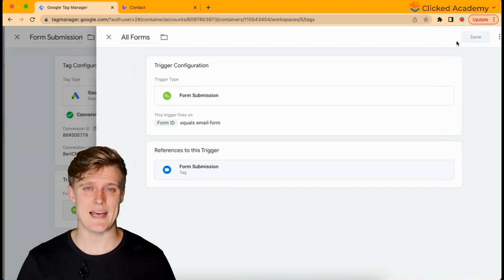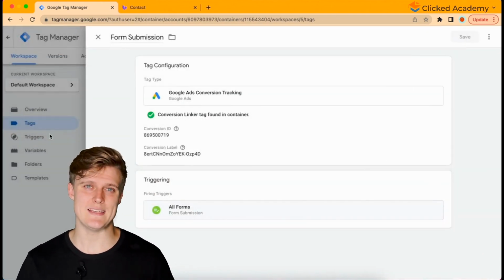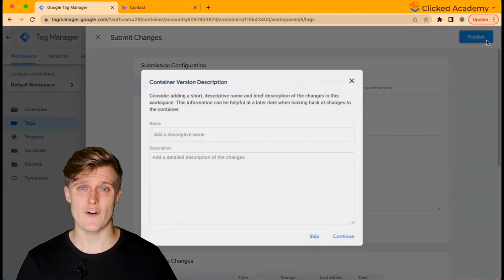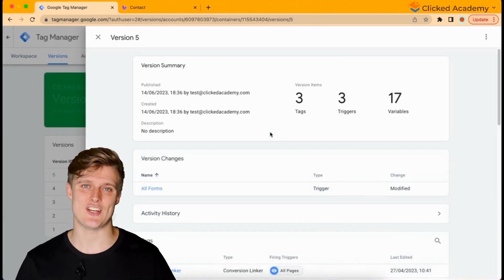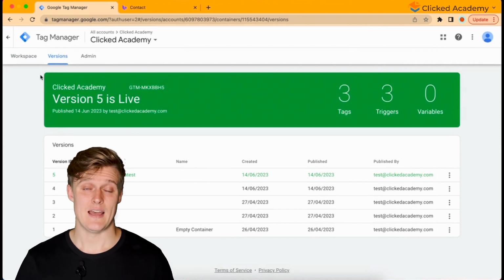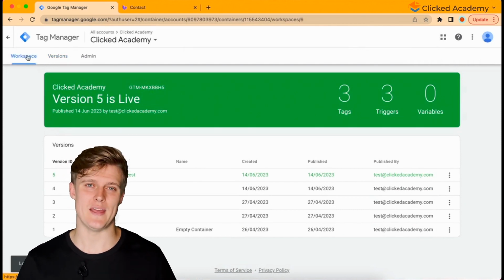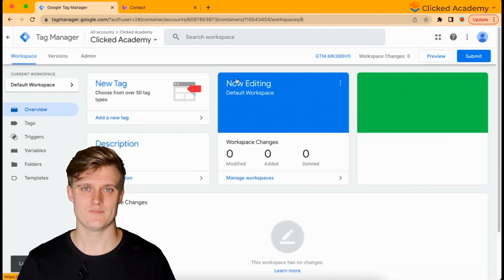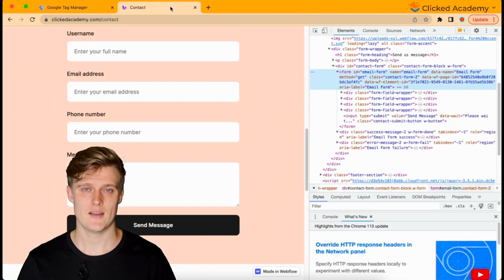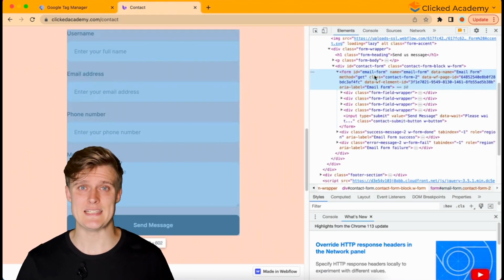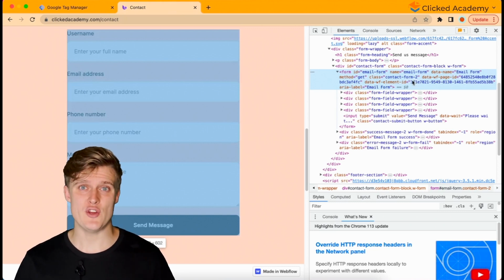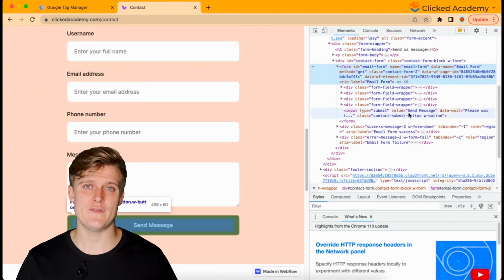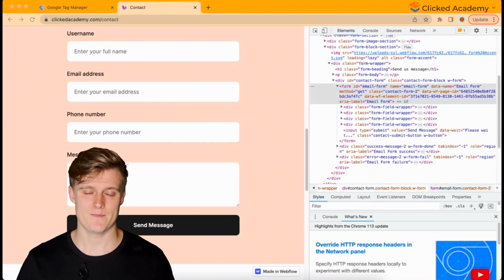This is telling Google Tag Manager that whenever this form ID happens, you should fire the conversion tag so it can send data back to Google saying that the action has been completed. And then a conversion event will appear in your dashboard. Now, go repeat this entire setup, including the tag, for how many forms you have. Reminder, you will need to set up a brand new conversion in Google Ads for each event you want to track on the website.